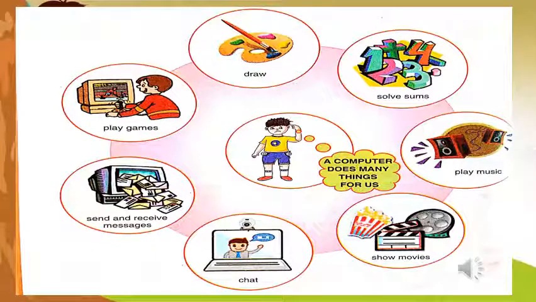In these images, we see that Dobo is thinking about something. Let's see what they think. They think a computer does many things for us, like drawing, solving sums, playing music, showing movies, chatting, sending and receiving messages, and playing games. So in this way, we use a computer.